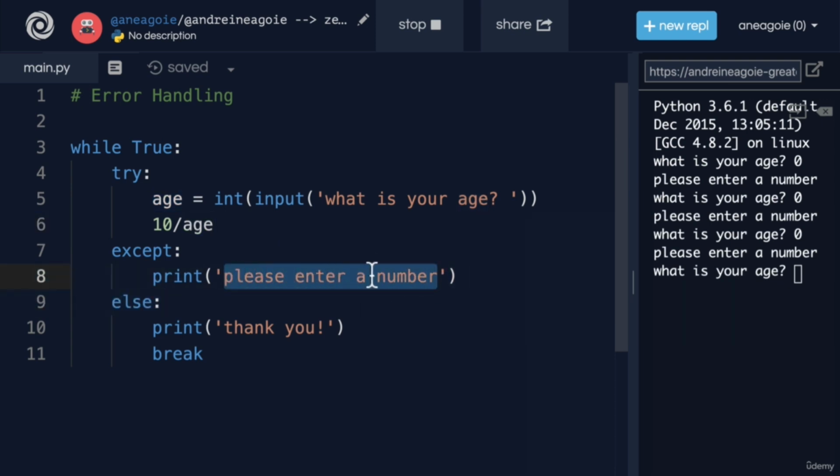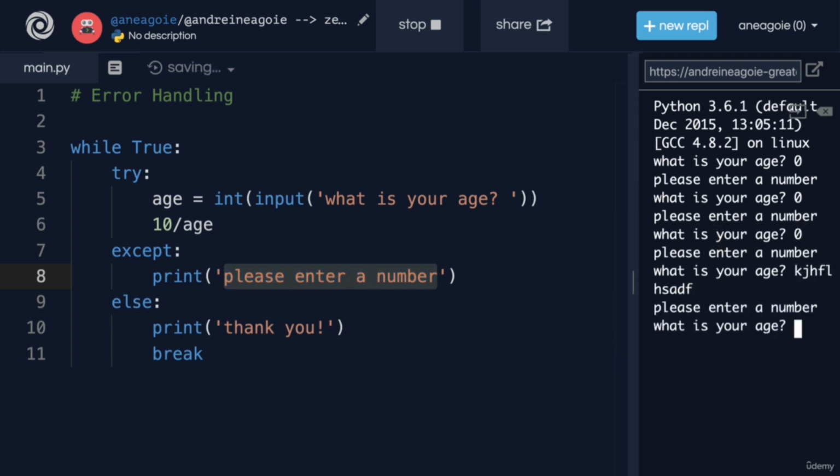So how do we handle this? How do we handle different errors? One where it is a value error, and another one that is obviously a zero division error. Well, in the except block, I can simply give it what type of error I want to handle.